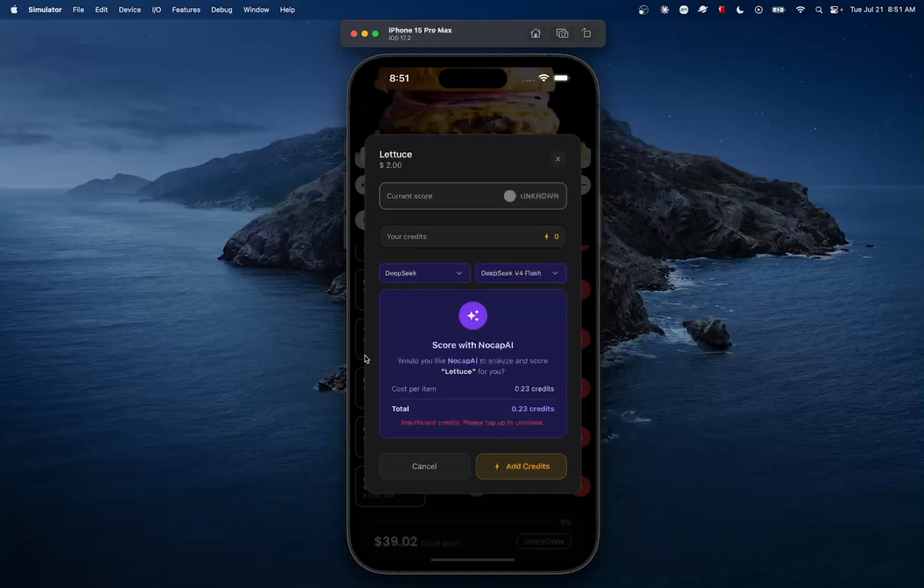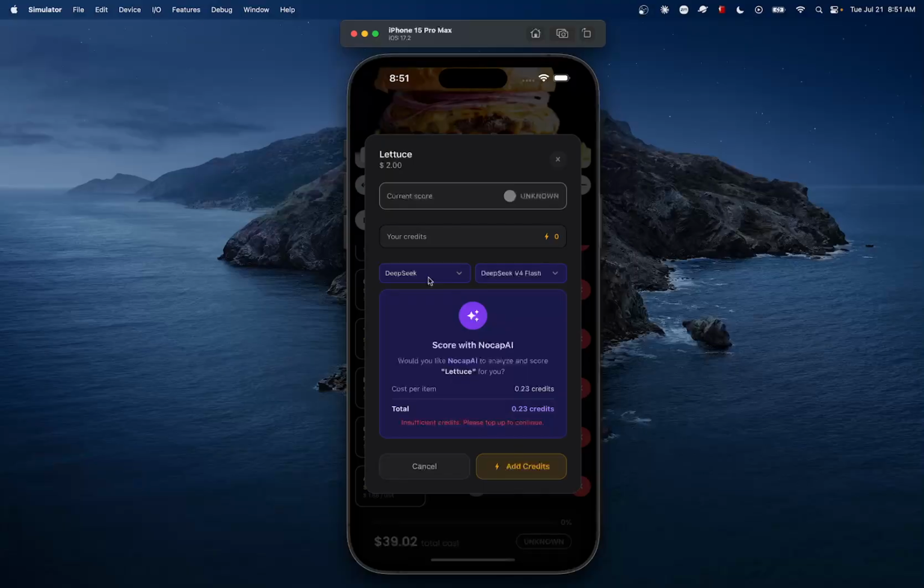When you click on this button to score with AI, the number one thing that you'll see is that you have the choice to select the LLM that you want.